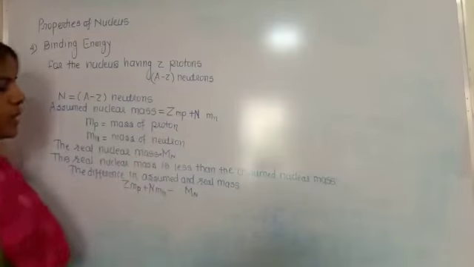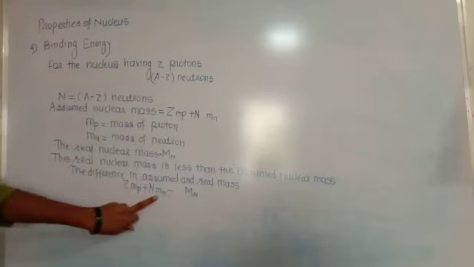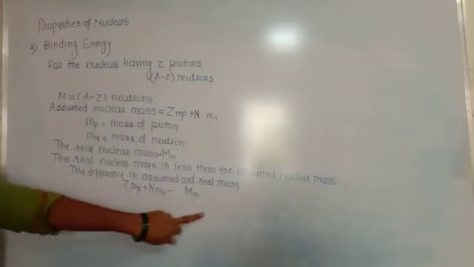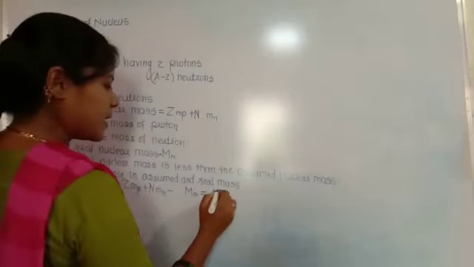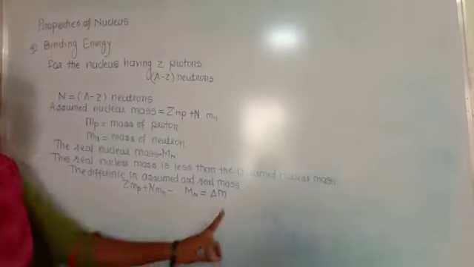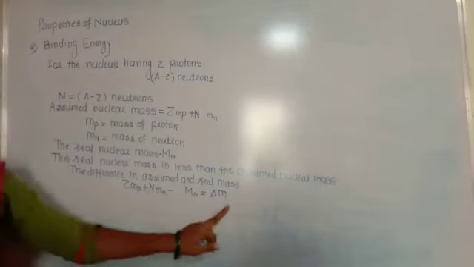So this difference, Zmp plus N mn minus Mn, can be written as delta M, the change in mass.